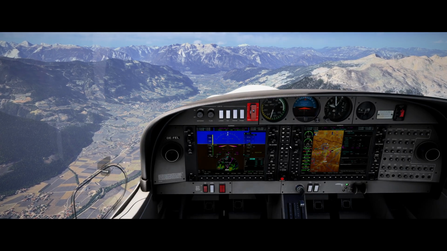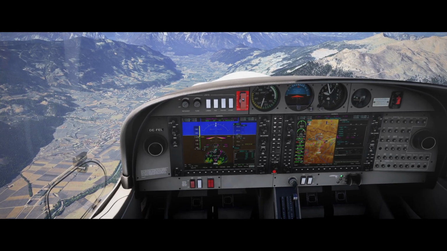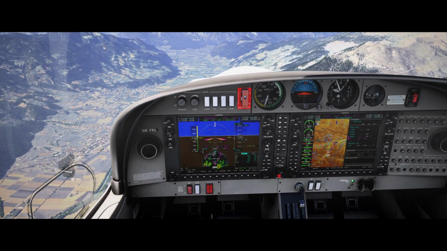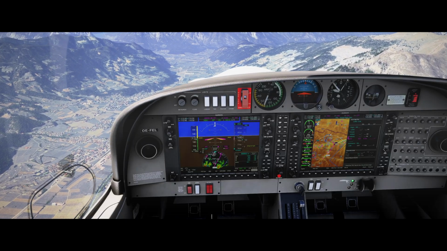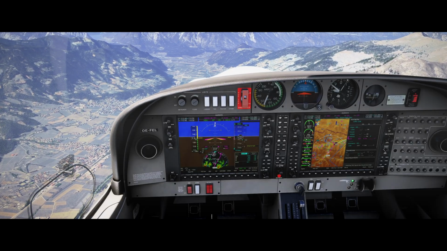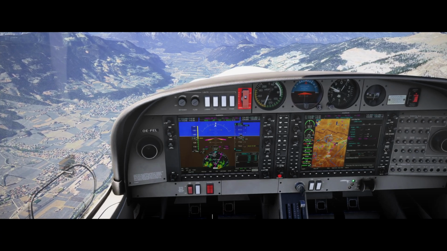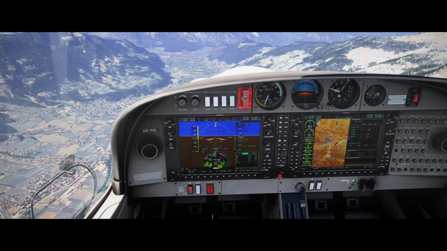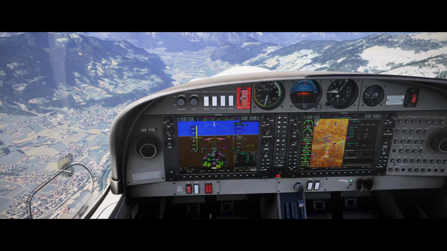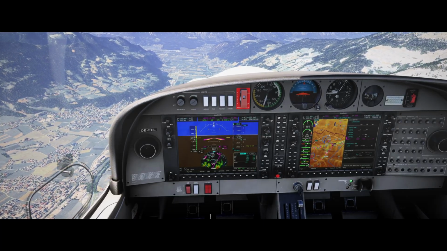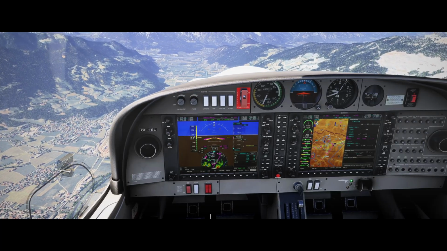Oscar Echo Foxtrot, Echo Lima, request to change our destination to Kufstein. Maybe now it will work. The QNH is 1013 is what we said. Lima, destination updated to Kufstein. Let's check. Lima Oscar India Kilo. Oscar Echo Foxtrot, Echo Lima, request airport information, Lima Oscar India Kilo. Does it work now? I mean, we already got the information pretty much because of QNH. Loki, Vitersdorf Heliport. Elevation 2070 feet. QNH 1015. CTAF 123.5.